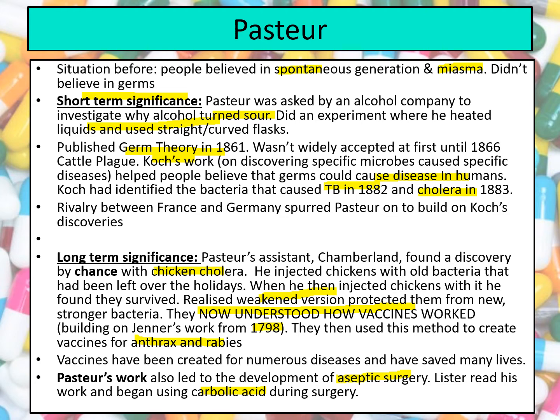So Louis Pasteur was an incredibly significant individual. We think about that situation before with people believing in spontaneous generation and miasma. He's disproving those theories and actually coming up with much more scientific explanations for disease. Obviously, Robert Koch and Lister take his work further, but still he was an incredibly significant individual that inspired those other scientists.